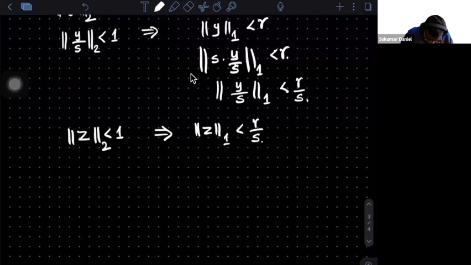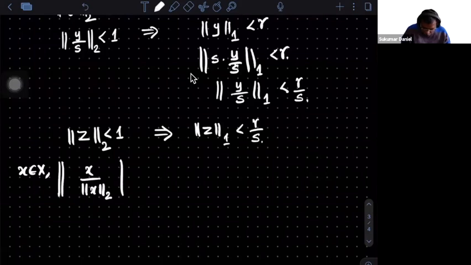So I start with any x in X, and the easy process we have done is called normalizing. If I consider x with respect to the 2 norm, and then consider the 2 norm of this, it is going to be equal to 1, but I want it to be less than 1. So the natural choice is this, and this will be less than 1.